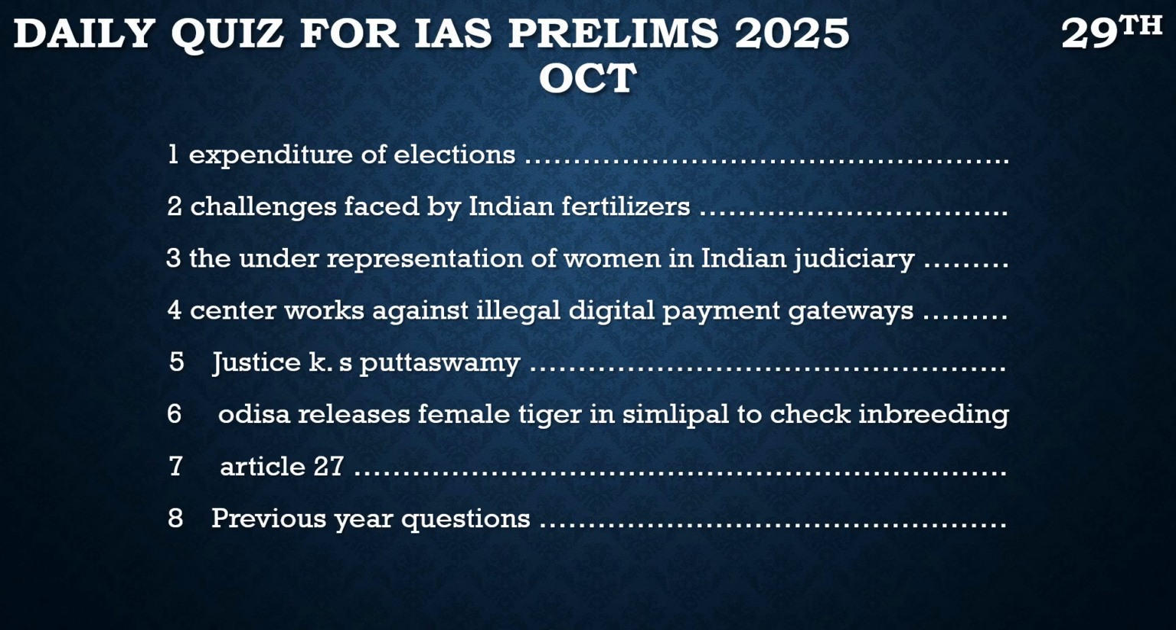So this is the first set of questions which we discuss here. Another set of questions are taken from the static portion. We have started discussing the static topics here, starting with Indian polity. Right now we are discussing the fundamental rights, and in fundamental rights we are going to discuss article 27, which is part of the freedom of religion. So in this we are going to discuss article 27 and derive a prelims based question from this article.